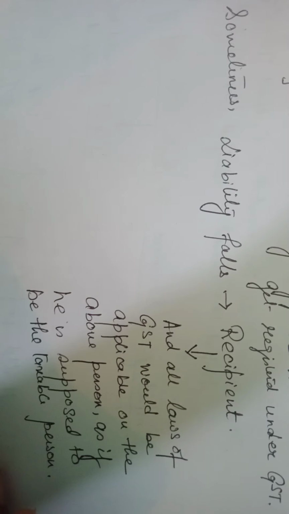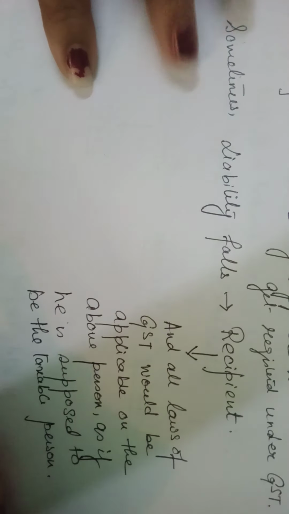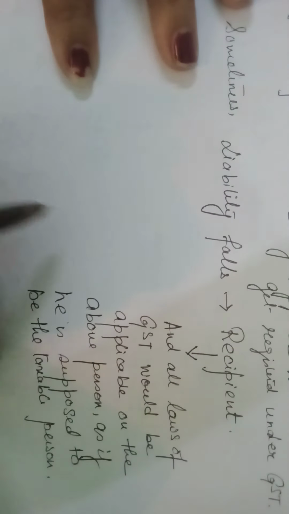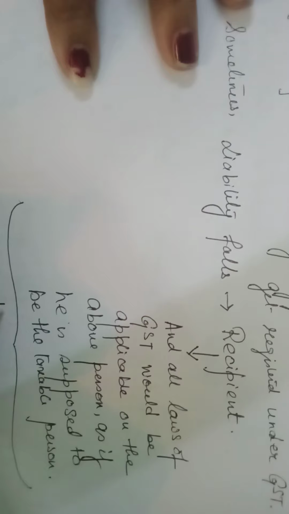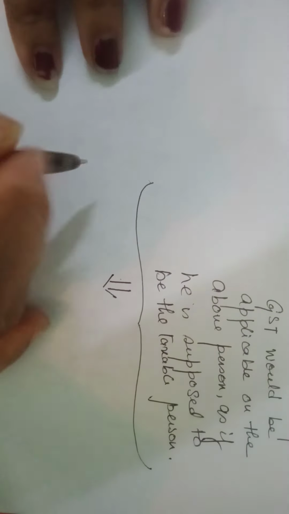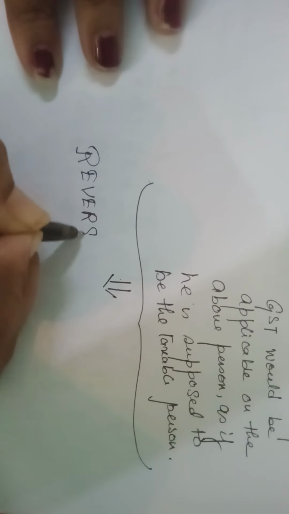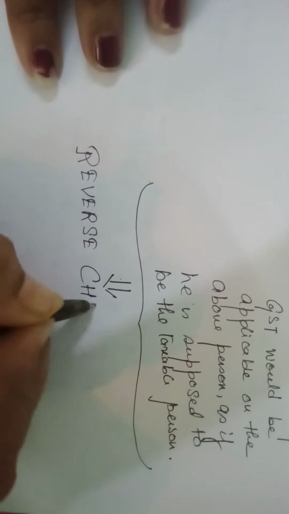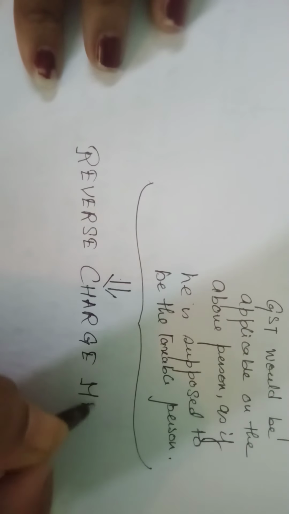This process is known as reverse charge mechanism. When the recipient of goods and services will be liable to pay GST, that process will be known as reverse charge mechanism.